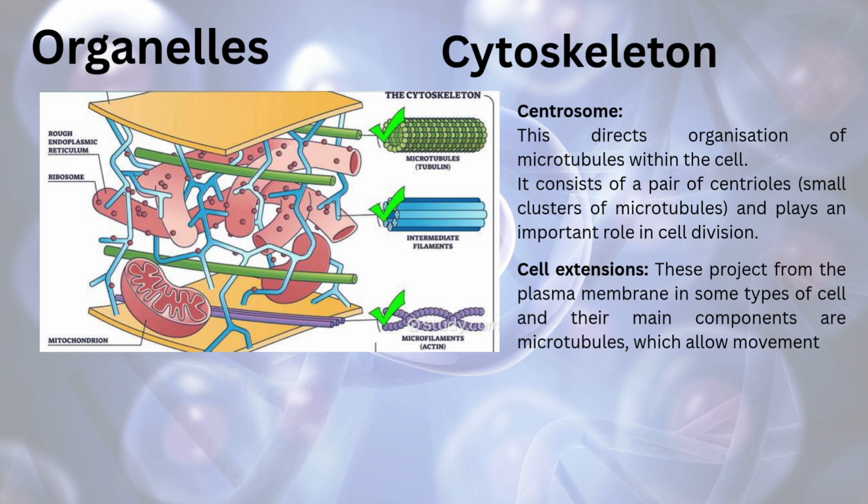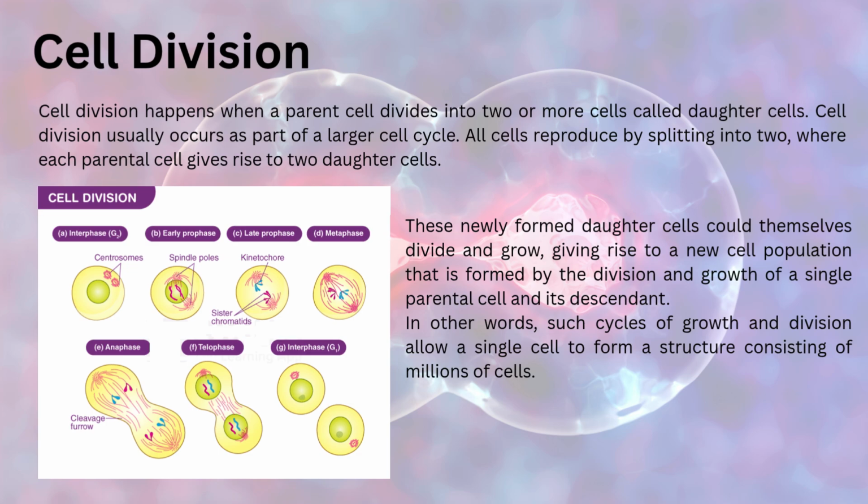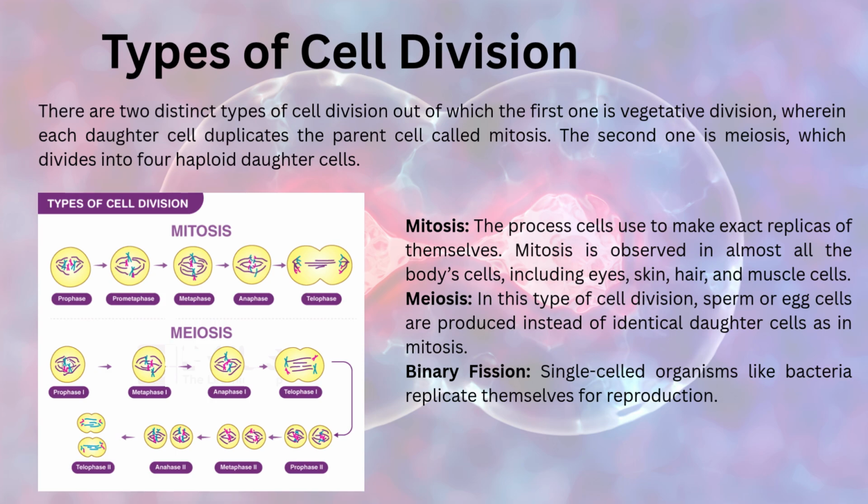allow movement. Cell division. Cell division happens when a parent cell divides into two or more cells called daughter cells. Cell division usually occurs as a part of a larger cell cycle. All cells are produced by splitting into two, where each parental cell gives rise to two daughter cells. These newly formed daughter cells could themselves divide and grow, giving rise to a new cell population that is formed by the division and growth of a single parental cell and its descendants. In other words, such a cycle of growth and division allows a single cell to form a structure consisting of millions of cells.